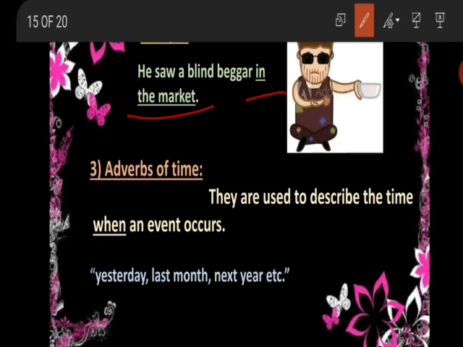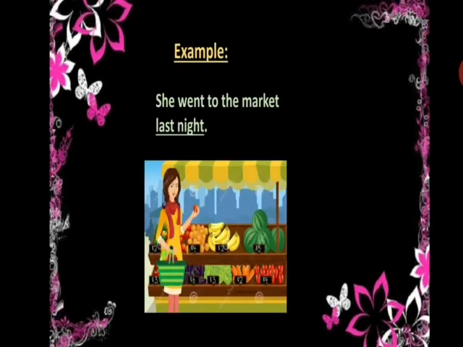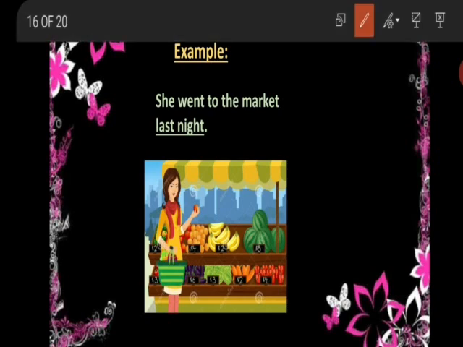The third is adverbs of time. They are used to describe the time when an event occurs. So adverbs of time answer the questions asked in the sense of when. For example, yesterday, last month, next year, previous month. These are words for adverbs of time. For example, she went to the market last night. So the time is last night. This is the adverb of time, and it is also placed at the end of the sentence.